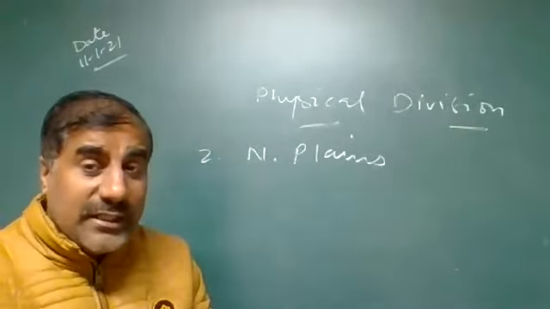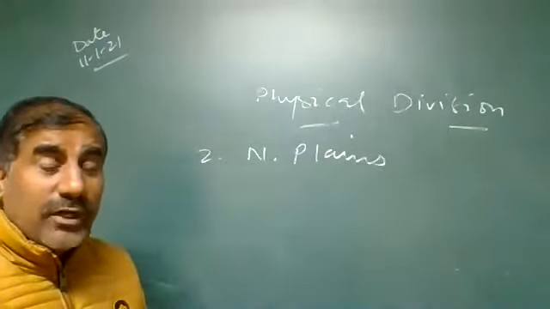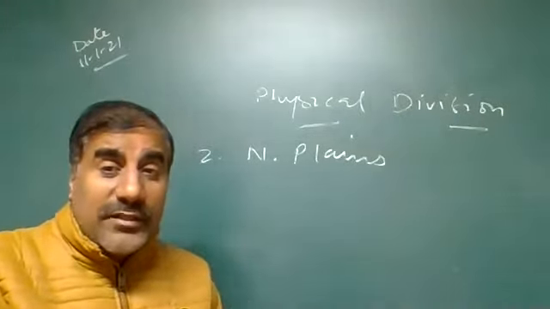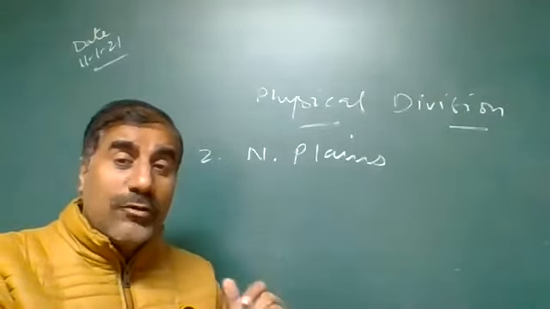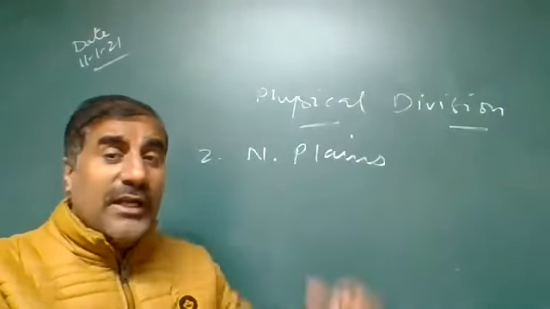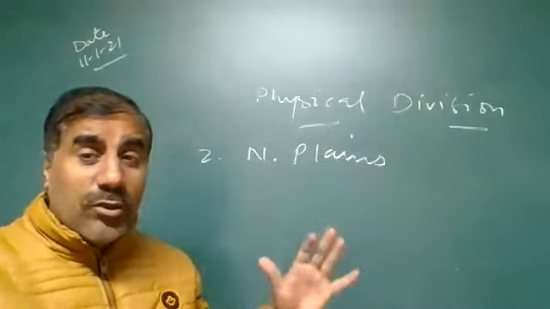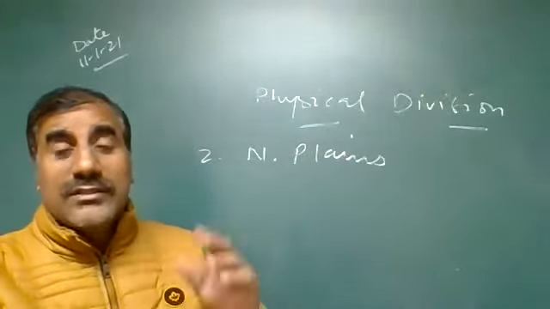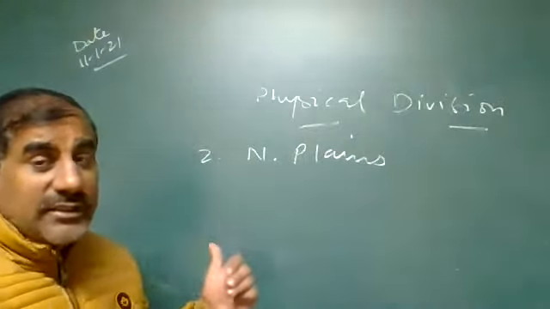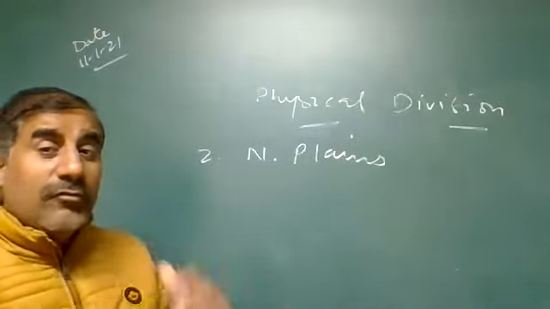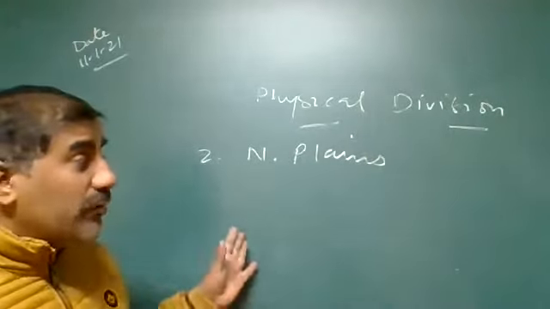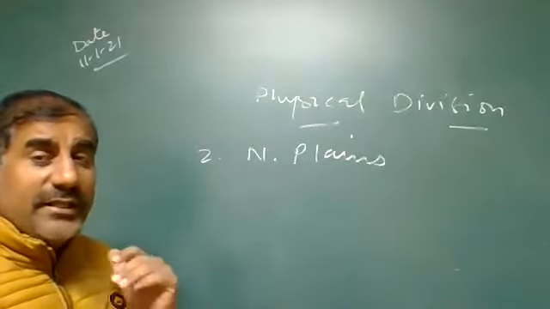We'll discuss the northern plains in detail. What is the size of the northern plains? Why are they fertile plains? What different structures can we see inside the northern plains? We'll discuss the states over which they extend, and from the lower Himalaya how the northern plains are divided into Bhabar, Terai, Khadar and Bhangar. In this topic, we'll discuss the northern plains in detail.